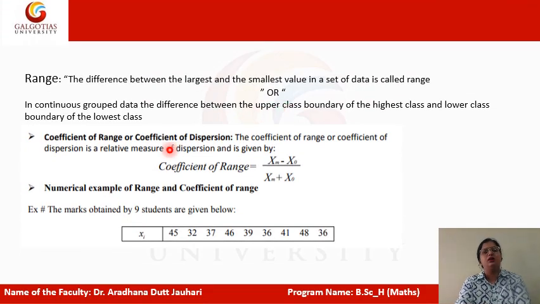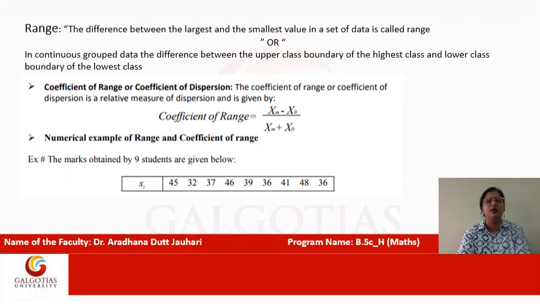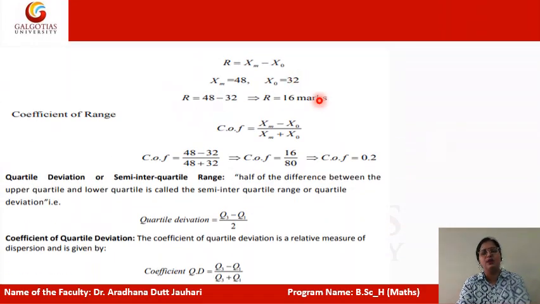Next, the range, as already discussed, is the difference between the highest and the lowest value. The coefficient of range is xm minus x naught upon xm plus x naught. To calculate the range for nine students, the highest value is 48 and the lowest value is 32, so the range is 48 minus 32, and you apply the coefficient of range, which is xm minus x naught upon xm plus x naught.